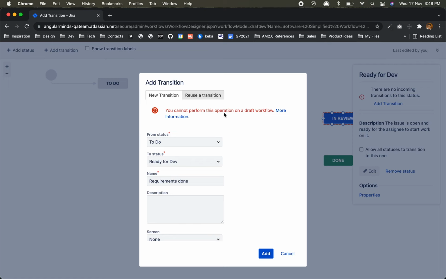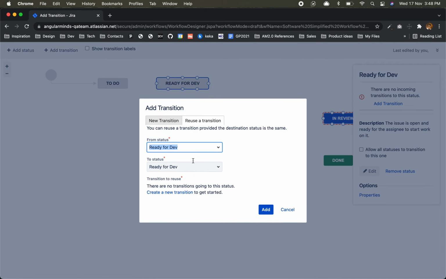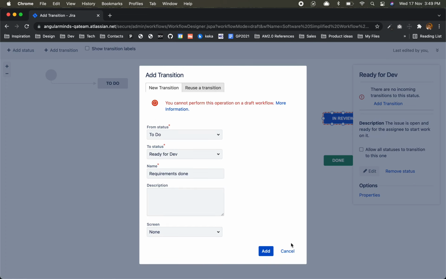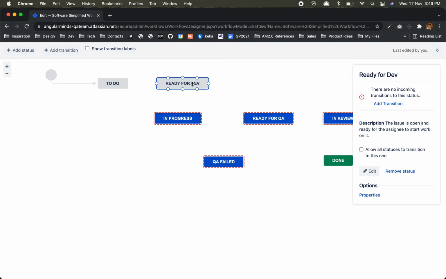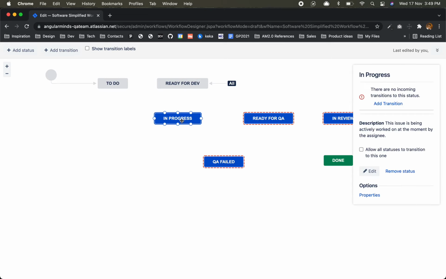You cannot perform this operation on draft workflow. Reuse transition. For to do, I think they are not allowing us to do it. I think you have to send this one. Don't think so. Let's try to say add this one.